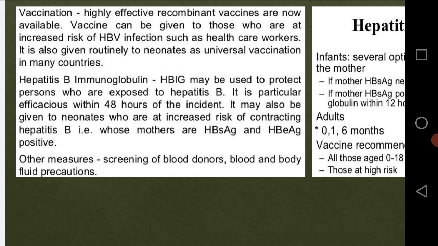It is effective within 48 hours of the incident. It can also be given to the babies who are at increased risk of contracting hepatitis B. That means if a female has a growing fetus inside her, and she is diagnosed or tested positive for this infection, then there is a risk for the baby to get that infection.